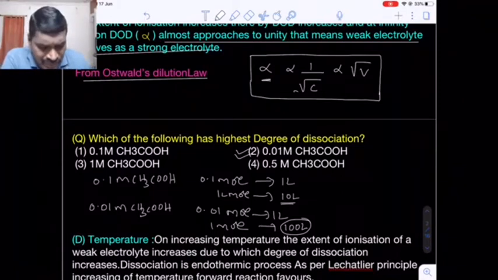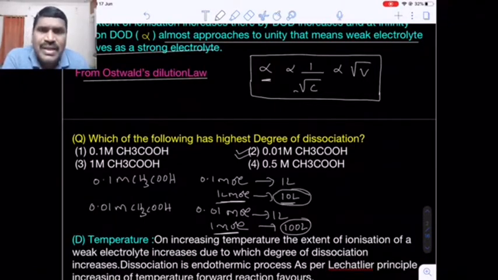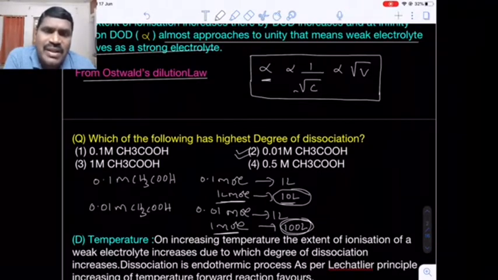Now in both the compounds, I am equating the number of moles. Here the solvent is 10 liters, here the solvent is 100 liters. That means 10 times more as compared to the first one. That means as the dilution, that is the volume of the solvent, increases, the extent of ionization increases. Are you getting my point?